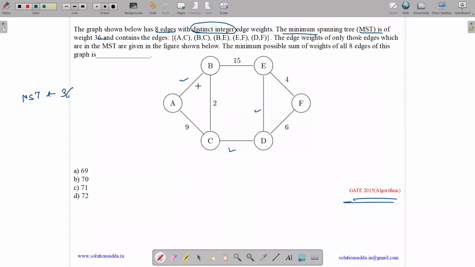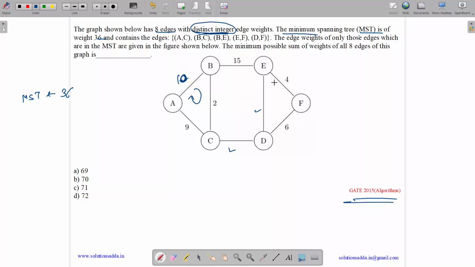So consider this cycle ABC. Here, if this value had been lesser than 9, then it would have been taken instead of 9. So this value will definitely be greater than 9. Suppose if it was 7, then we would have taken this edge and discarded this one. Thus, it should definitely be greater than 9. And as all edge weights are integer and distinct, it should be 10.